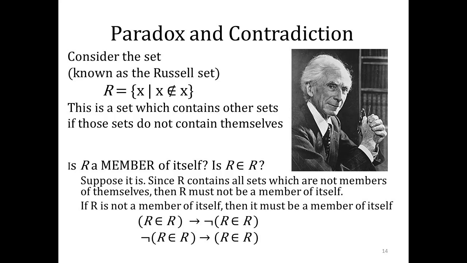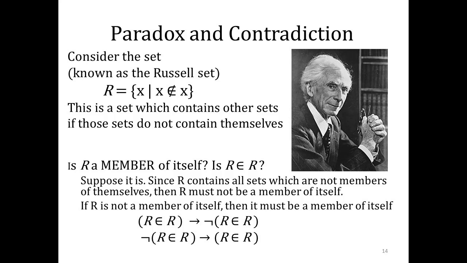So, another example, moving away from math again. Could you go back and explain the notation? Explain what, like what R equals, the bracket X? Oh, this is just set notation, and it says R is a set whose members are not elements of themselves.